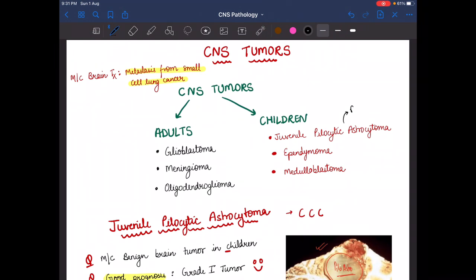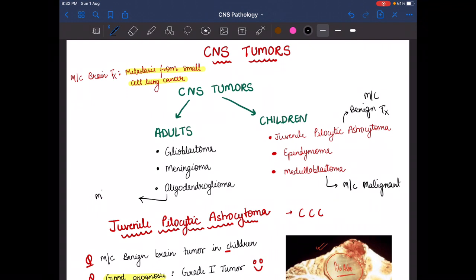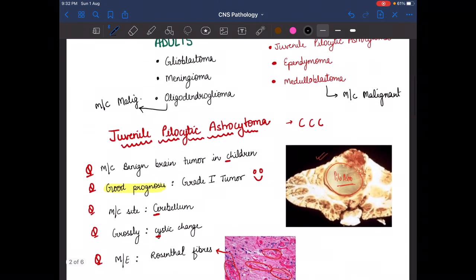JPA is the most common benign tumor in children, and medulloblastoma is the most common malignant brain tumor in children. So it is malignant. And oligodendroglioma is the most common malignant brain tumor in adults.